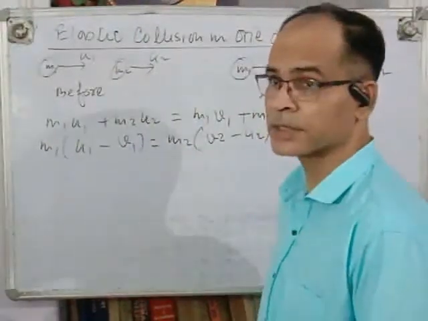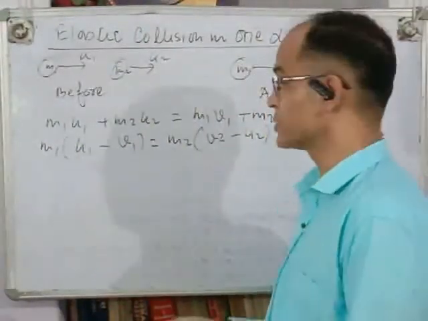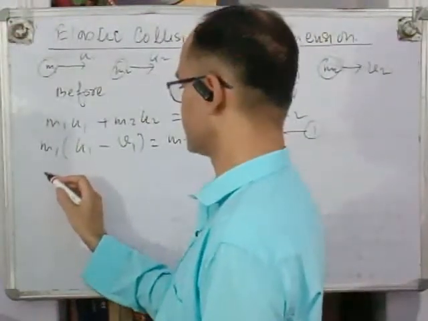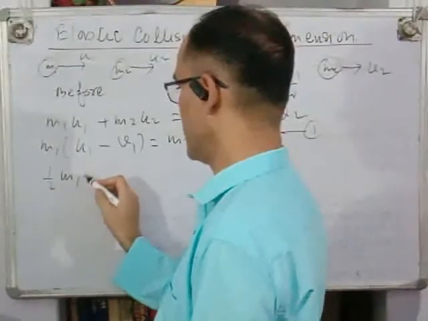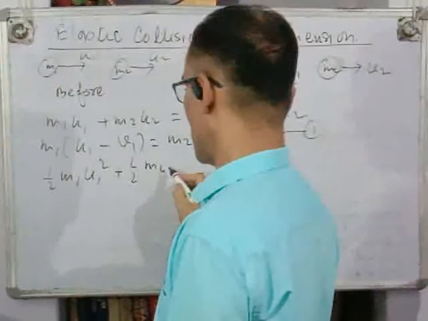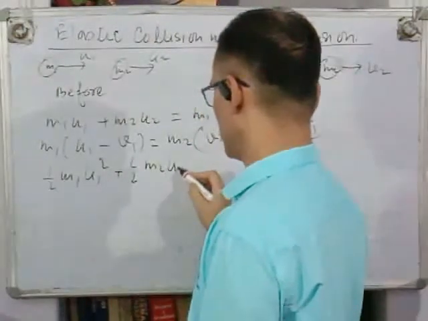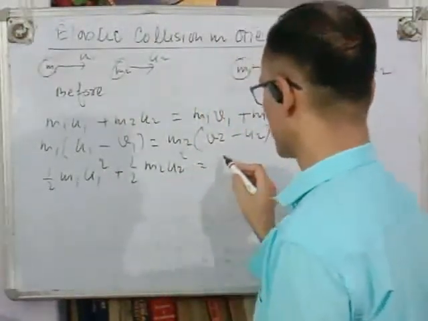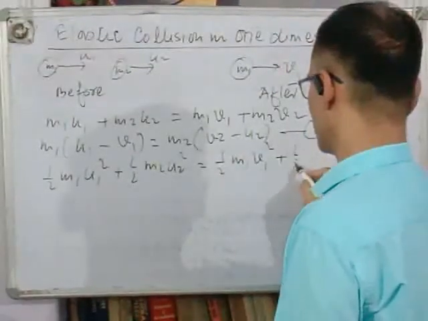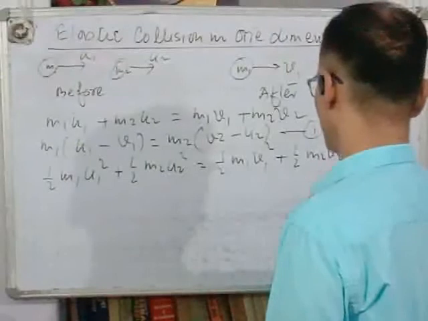Second condition is conservation of kinetic energy. Half m1u1² + half m2u2² = half m1v1² + half m2v2².